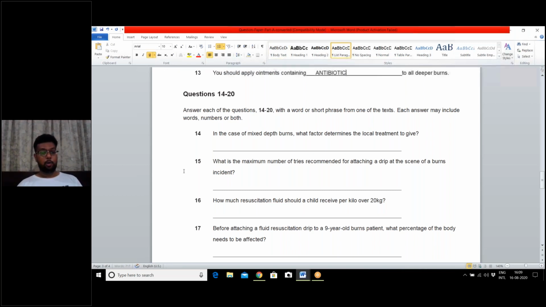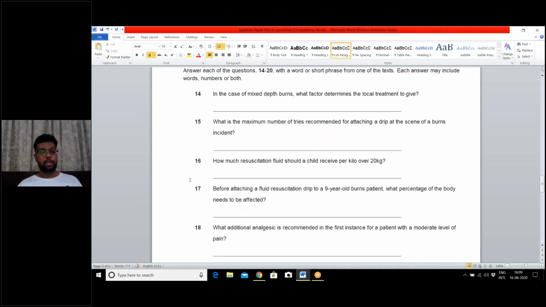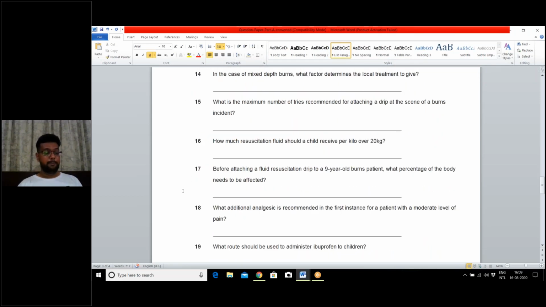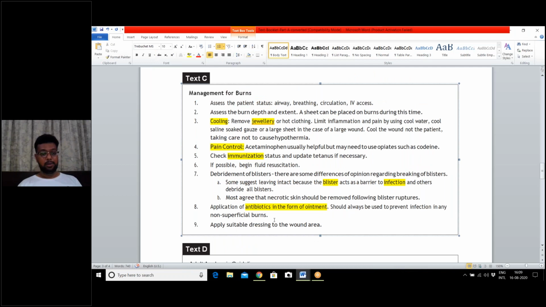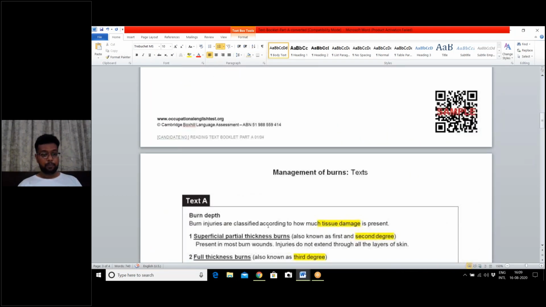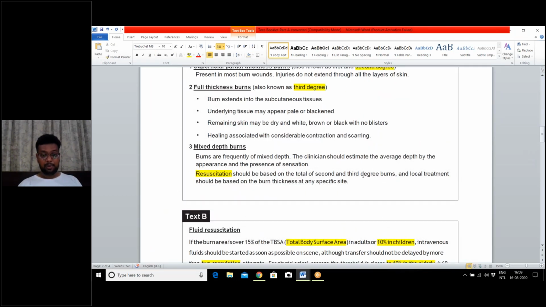Now, question number 14. In the case of mixed depth burns. So mixed depth burns was in text A. What factor determines the local treatment to give? Let us come to text A, and it is regarding mixed depth burn.